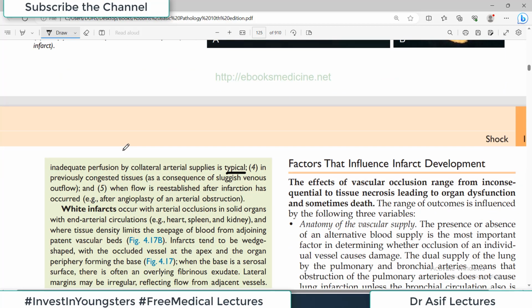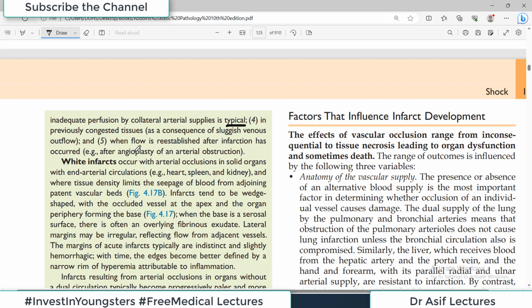bleed कर रहा होता है। It causes more and more blood coming in previously congested tissue, और congested tissue is obviously a red infarct। कंजेशन का मतलब ही है कि उसमें बहुत सारा ब्लड है क्योंकि वेन जो चैनल है वो ब्लॉक हो गया है। When flow is re-established after infarction has occurred, such as after angioplasty, तब भी red